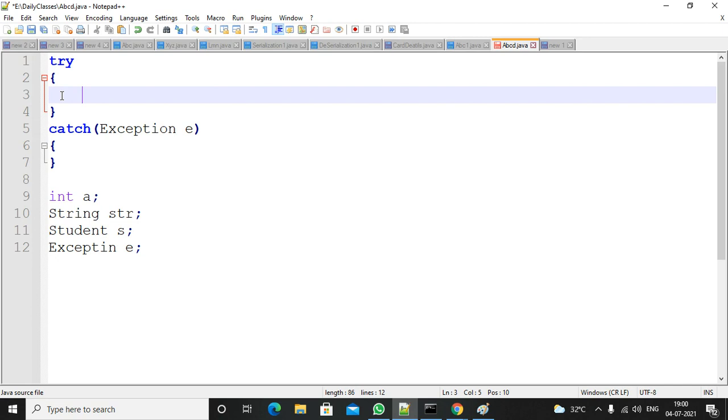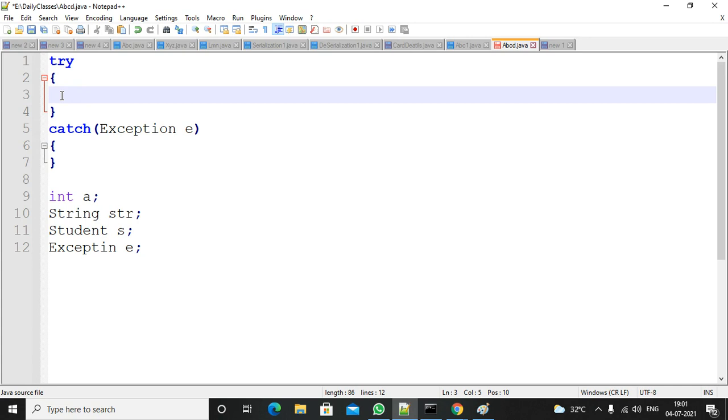Some arithmetic operations are there where maybe you will get a runtime exception. Integer by integer, with a zero divisor, you may get infinity, division by zero, arithmetic exception. If both are zeros, zero by zero, you will get not a number. So in these cases, you will get arithmetic exceptions, right?